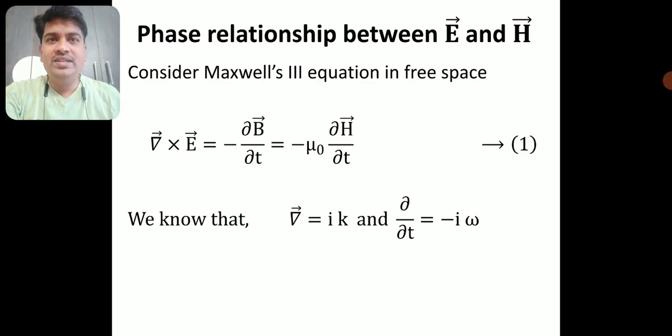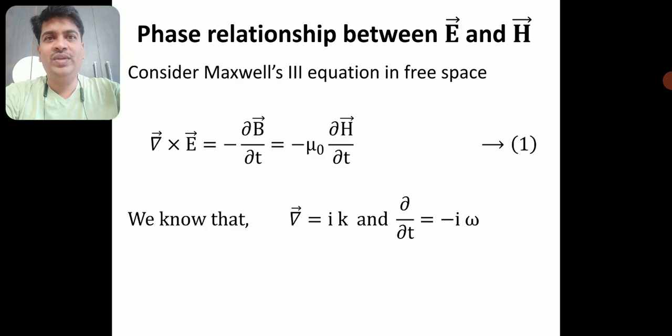Where did we get this del as i into k? While showing that the electric and magnetic fields are transverse in nature, there I came across this del. So I got a solution for E and H. For this solution I took dou by dou r. I take the del operator on both sides and find the value of del.